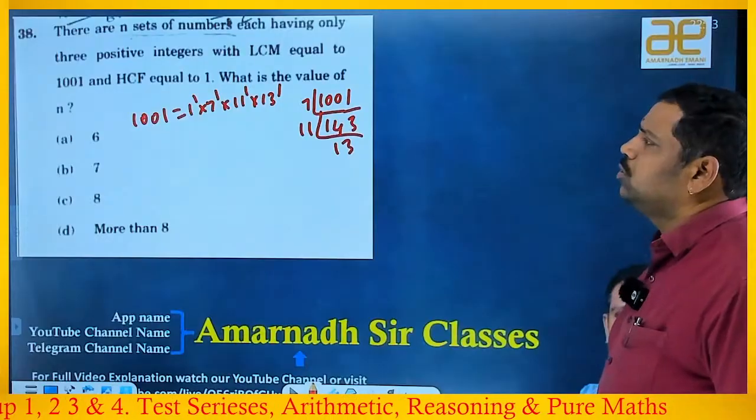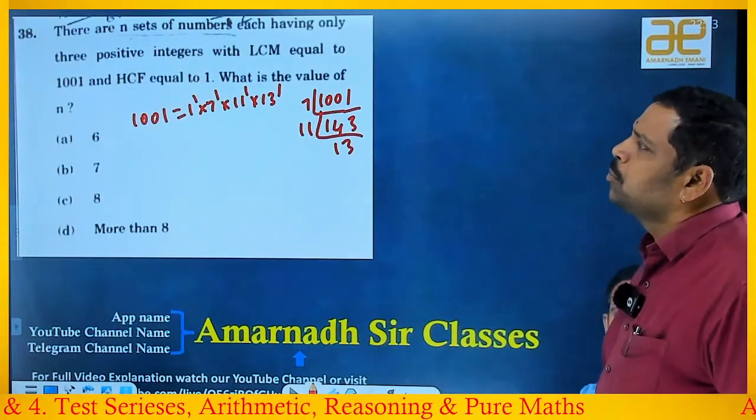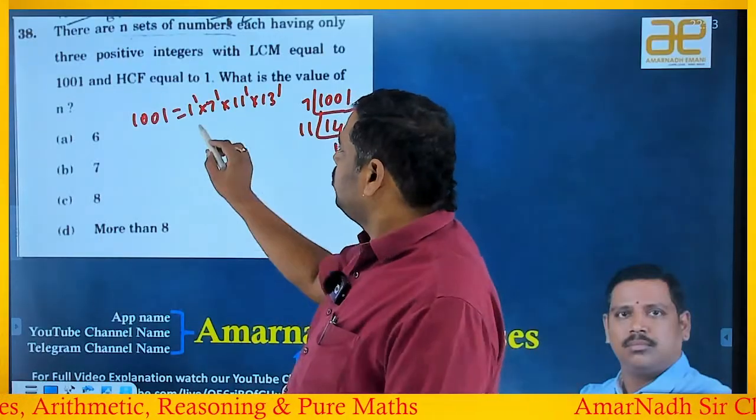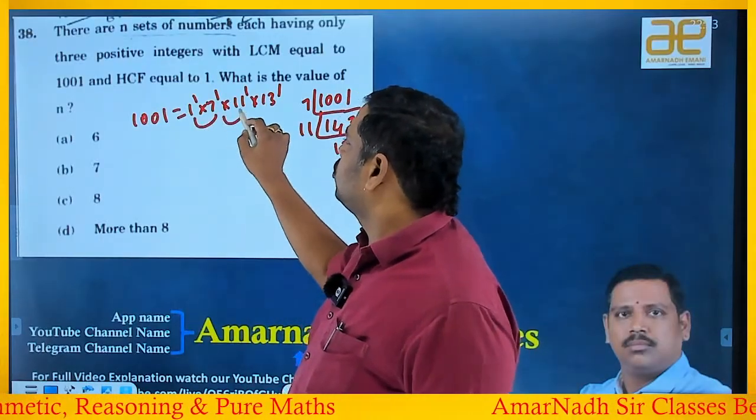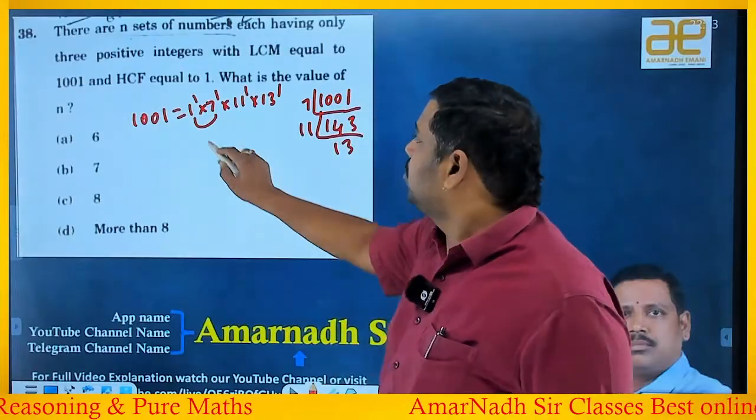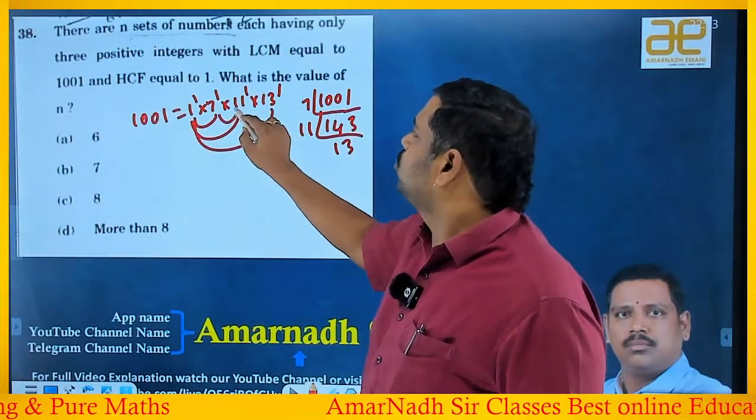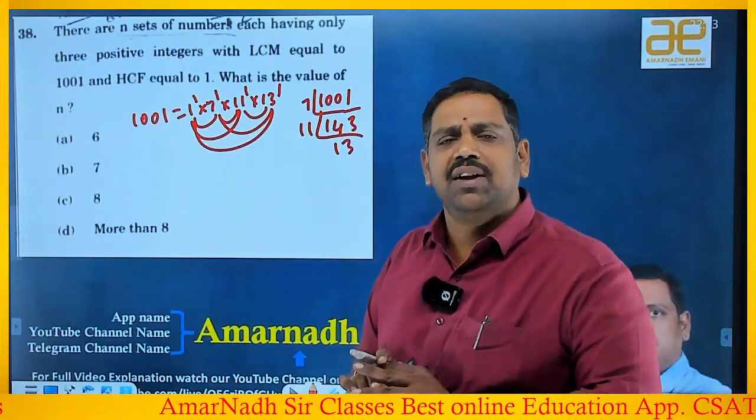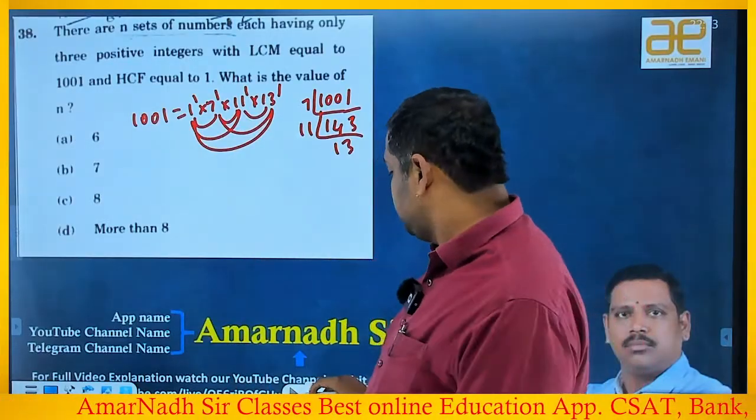So the point he is asking is HCF is 1, right? HCF is 1. Observe these two co-primes, any two numbers, these two co-primes. Co-primes, so definitely everywhere the HCF will be 1 only.